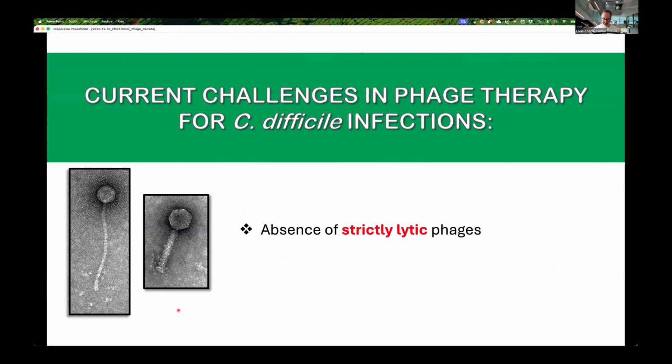Twenty years ago, I was young, hopeful, and very enthusiastic. I thought, wow, it should be easy to isolate some C. difficile phage and do phage work on C. diff. But I quickly realized that it would be more complicated than a simple walk in the park on a Sunday afternoon because, first of all, despite many attempts, I couldn't find any strictly lytic phage out there.